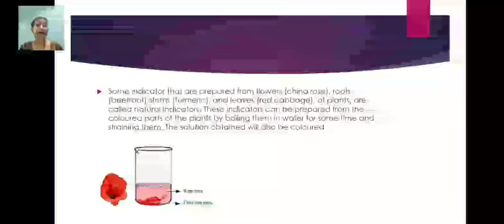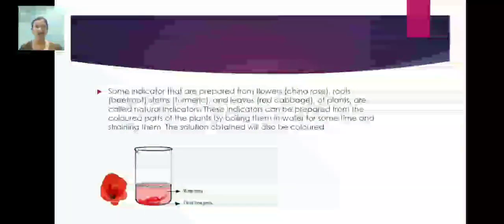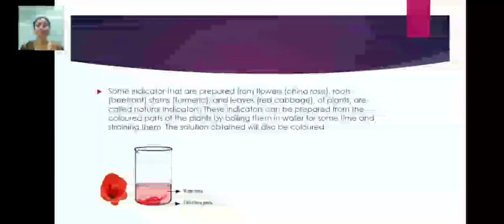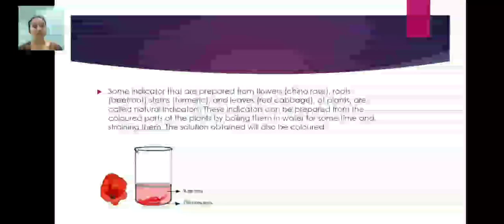You will have the diagram on your screen. I think this is the flower of hibiscus. It is called China rose. Some indicators are prepared from flowers, like China rose.